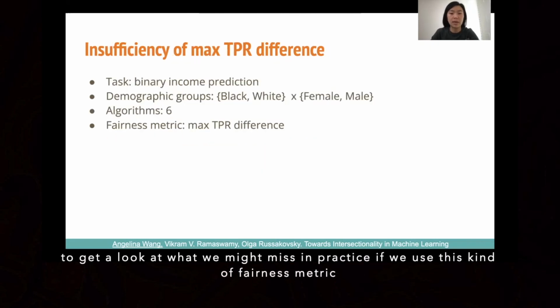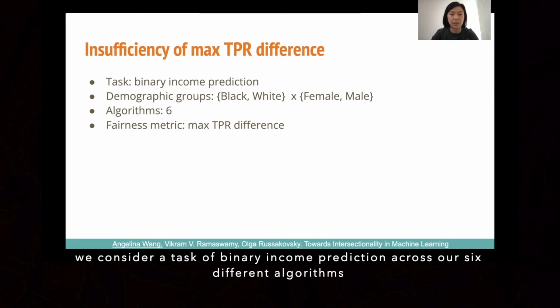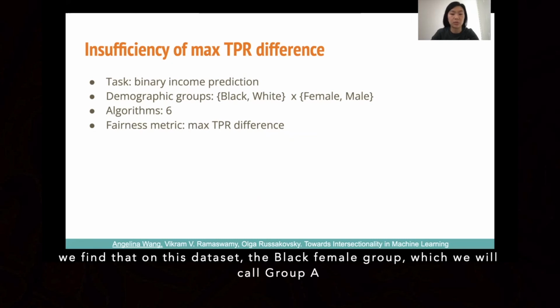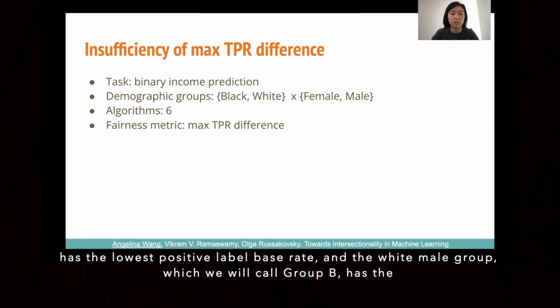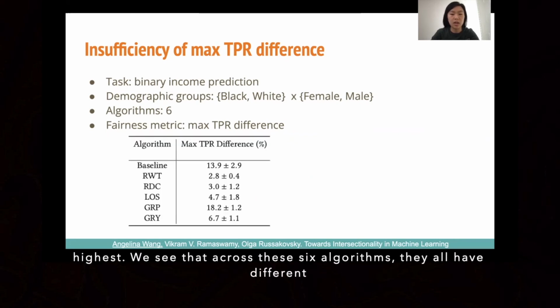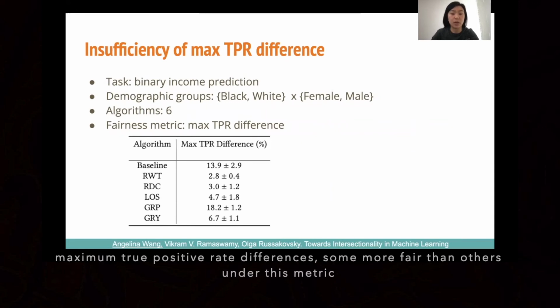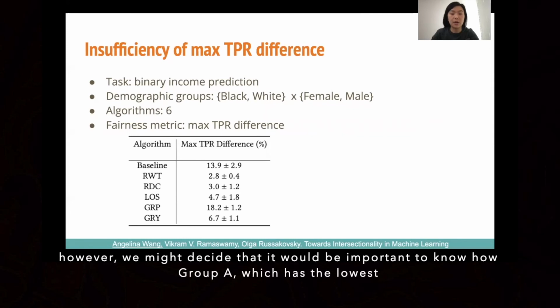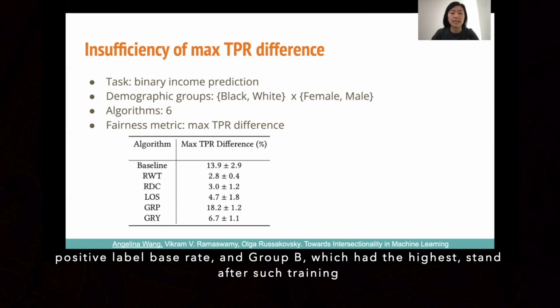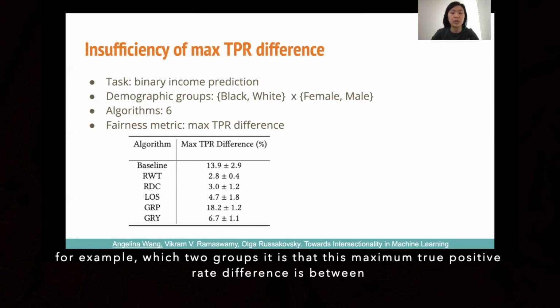To get a look at what we might miss in practice if we use this kind of fairness evaluation metric, we consider a task of binary income prediction across our 6 different algorithms. We find that on this data set, the black female group, which we will call group A, has the lowest positive label base rate, and the white male group, which we will call group B, has the highest. We see that across these 6 algorithms, they all have different maximum true positive rate differences, some more fair than others under this metric. However, we might decide that it would be important to know how group A, which had the lowest positive label base rate, and group B, which had the highest, stand after such training. For example, which two groups it is that this maximum true positive rate difference is between.